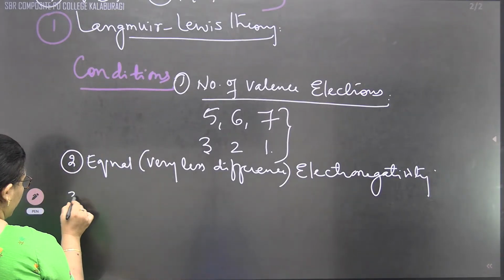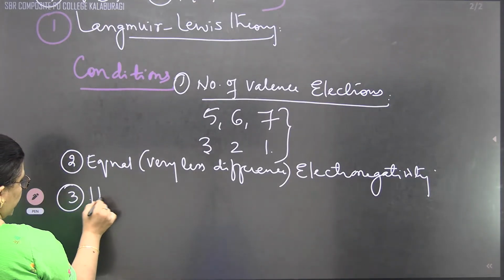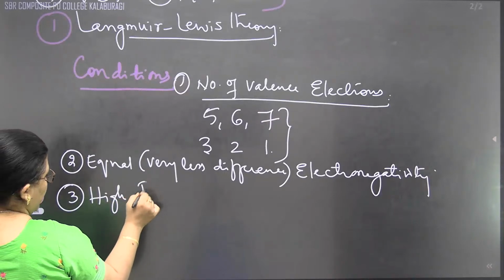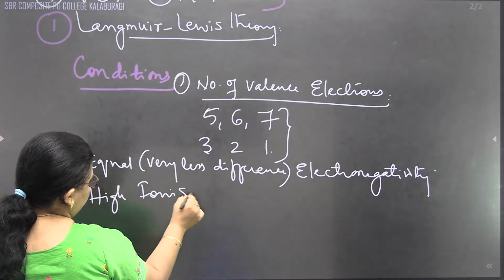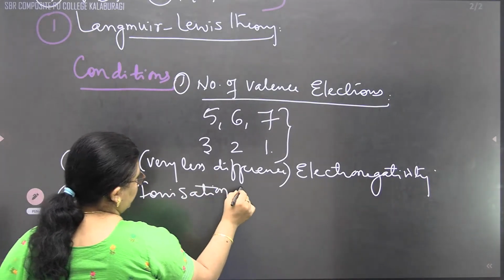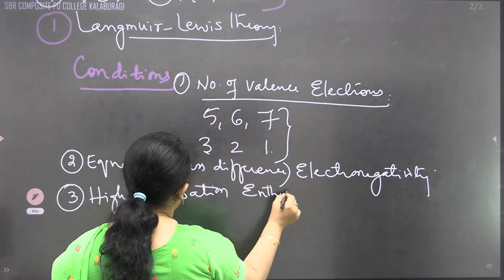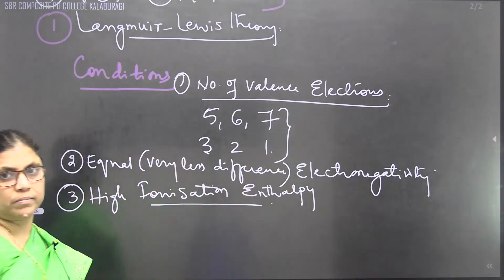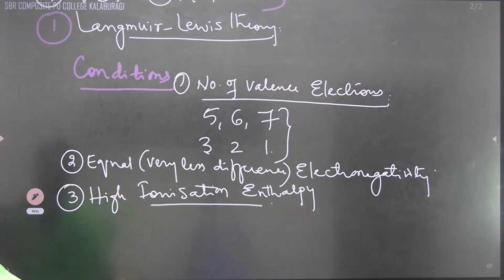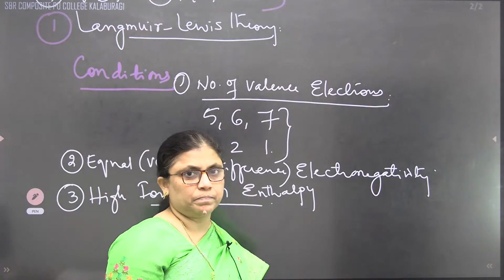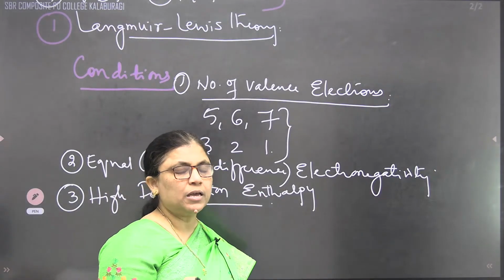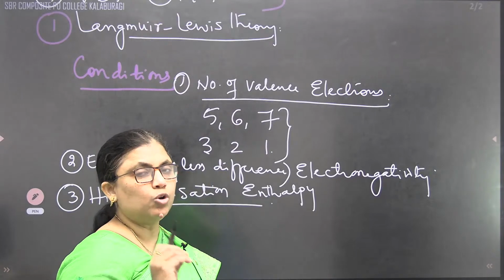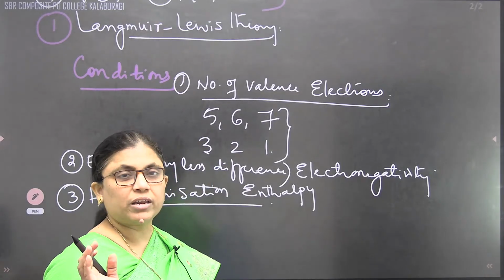And the third one, they should have high ionization enthalpy. High ionization enthalpy means neither one should lose the electron. They are not getting the chance to lose the electron. Neither of the two can lose the electron readily or easily.